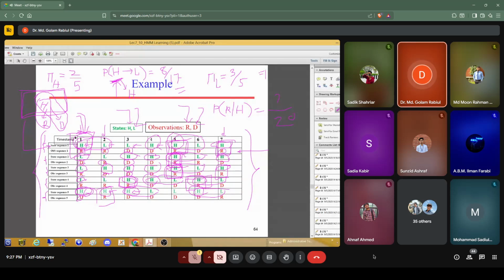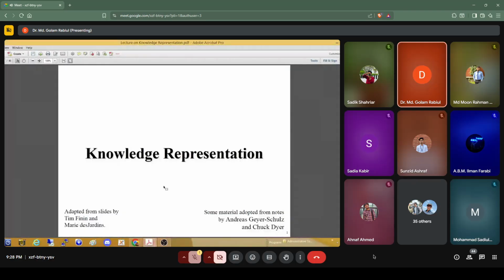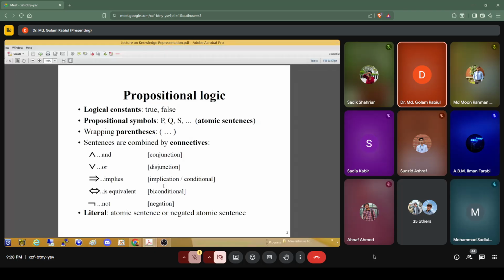Okay, now I think I want to discuss a little about our knowledge representation. So in case of our knowledge representation, we have to represent the knowledge of AI using some forms.